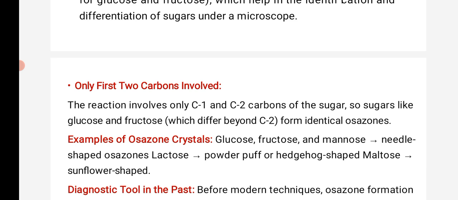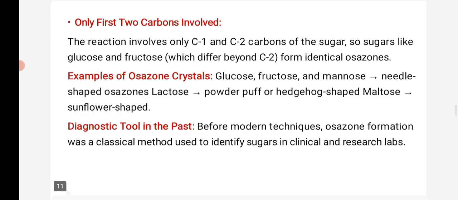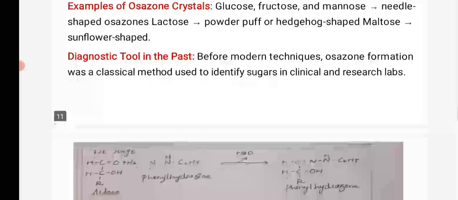Examples of osazone crystals: glucose, fructose, and mannose give needle-shaped osazones; lactose gives powder puff and hedgehog shapes; maltose gives sunflower shapes. Diagnostic tool in the past: before modern techniques, osazone formation was a classical method used to identify sugars in clinical and research labs.